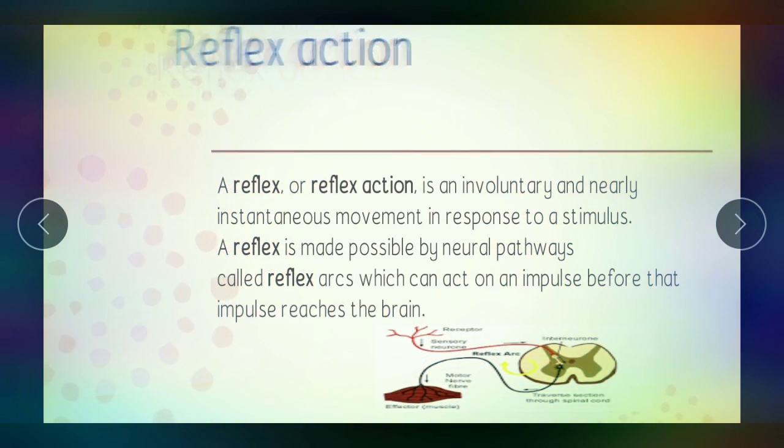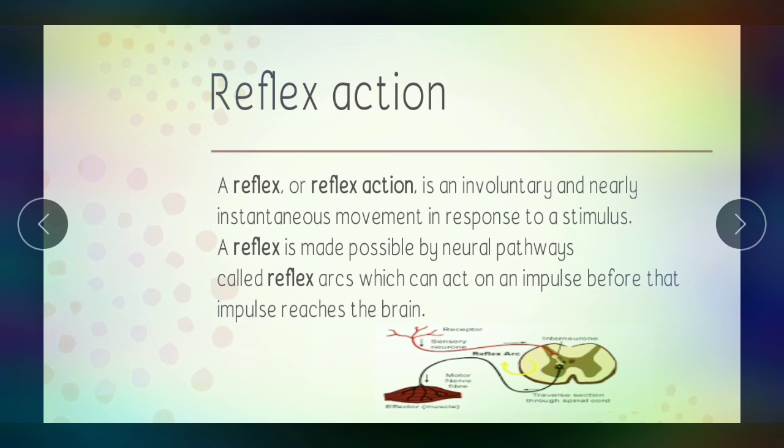The reflex action. Okay, reflex actions are quick, which means that it takes just a second or two to make an effect. A stimulus is a type of change in the environment of an organism that results in some movement or reaction of the organism.